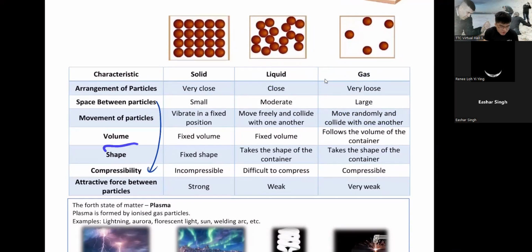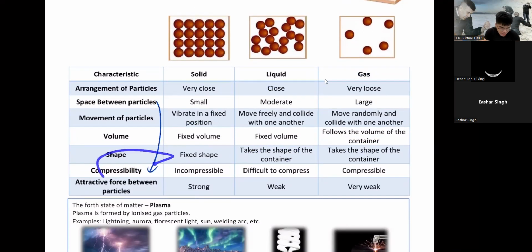Now volume. Solid has a fixed volume. Can you change the volume of this one? No, you can't. Liquid is also fixed volume because you cannot compress them. Whereas gas follows the volume of the container. If the container is big, they fill the container. If the container is small, they will go closer. Gas is very easy to change. And then shape. Solid has a fixed shape because the particles can't move. Liquid follows the container. Gas also follows the container. Common sense, right? Your water just flows nicely in your container. Same goes for your gas. But solid, no. They don't flow. They just stay there.